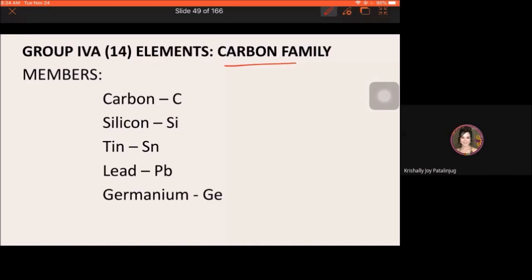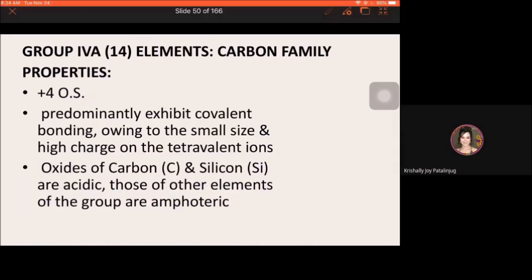So members under this group, we have the carbon, silicon, tin, lead, and germanium. Okay, so we'll have the general properties first, bago yung individual elements. For the general properties of group 4A elements, the elements of this group have a positive 4 oxidation state.